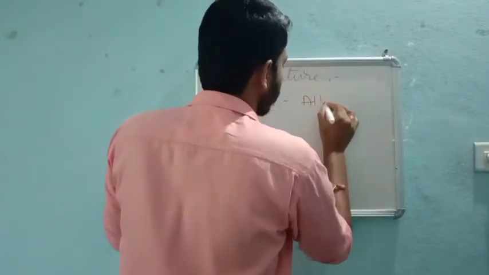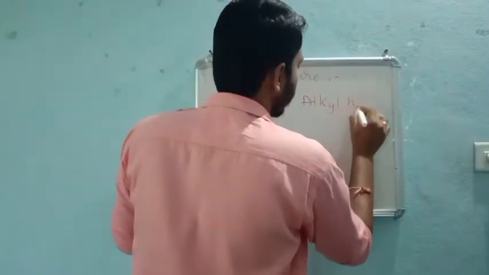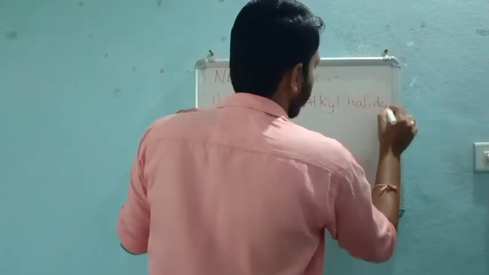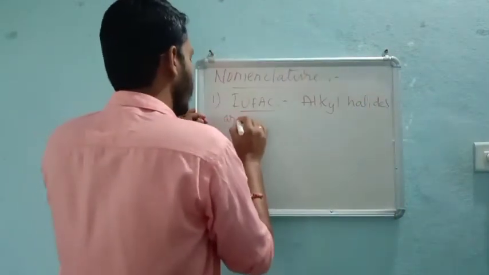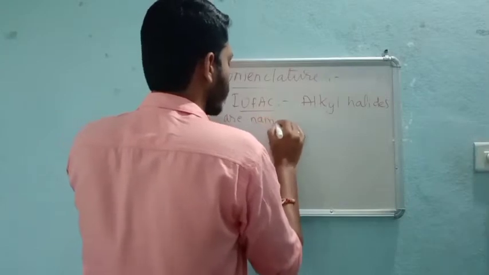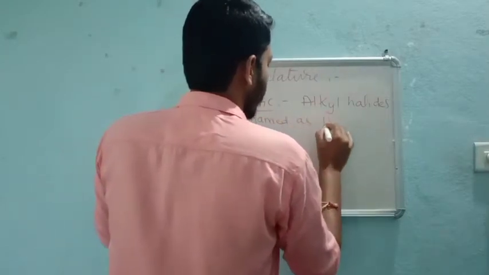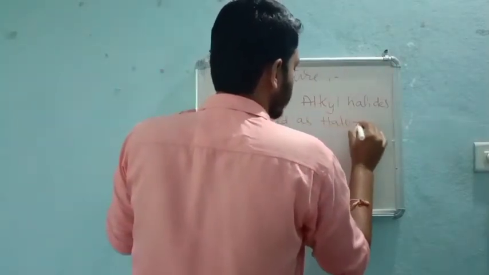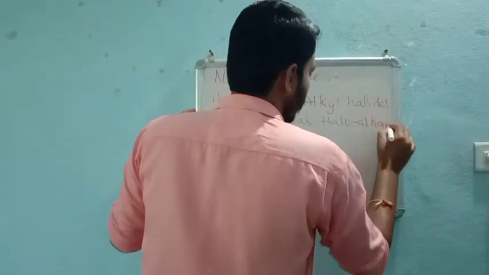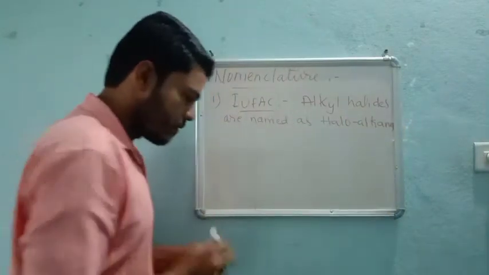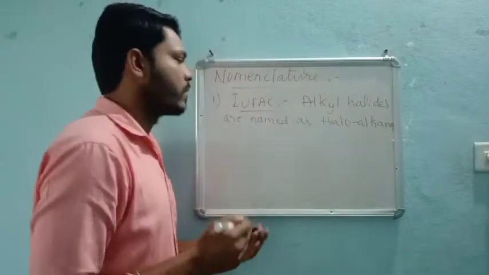So be patient to listen to this word, right?